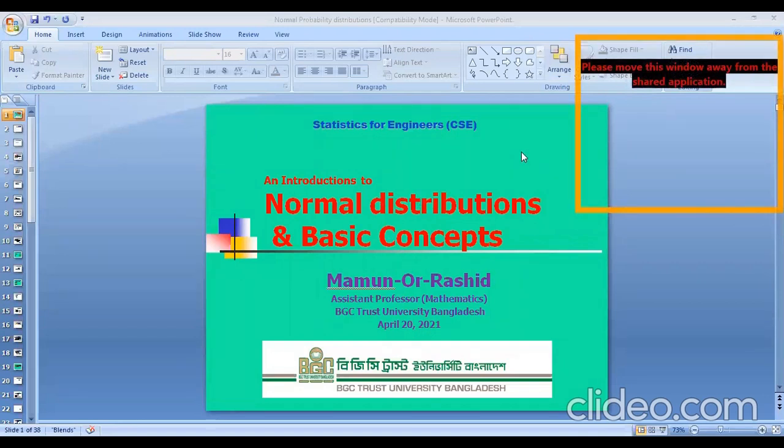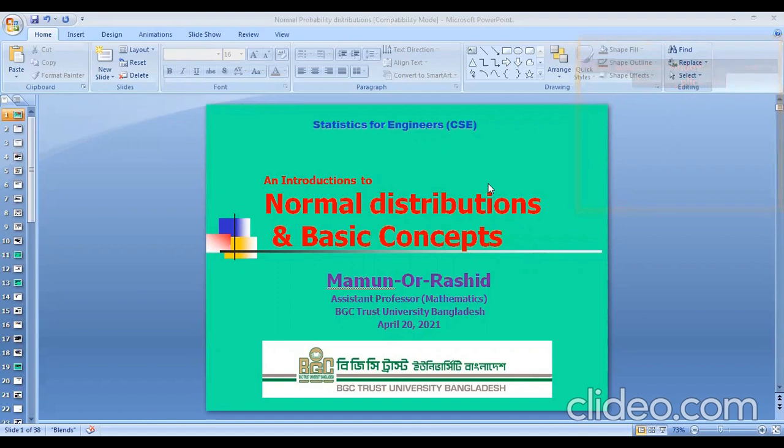Today we'll discuss continuous probability distributions and an introduction to normal distributions. Especially, this is the continuous probability distribution, and this is the example of continuous probability distributions.